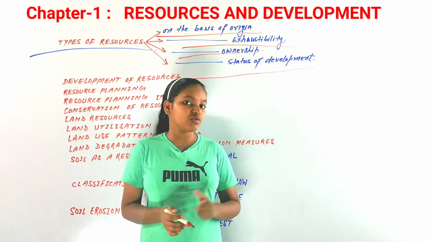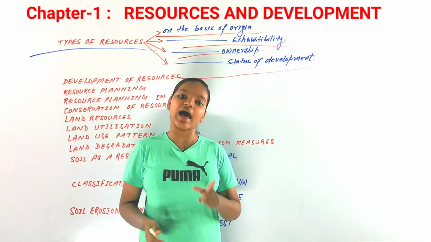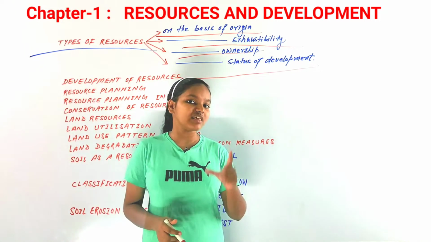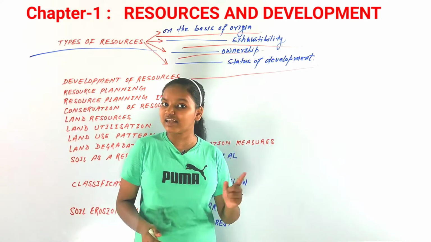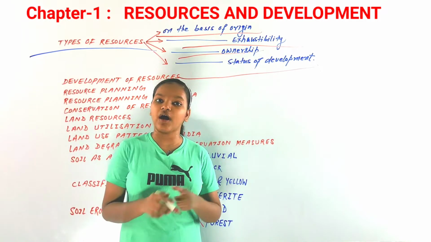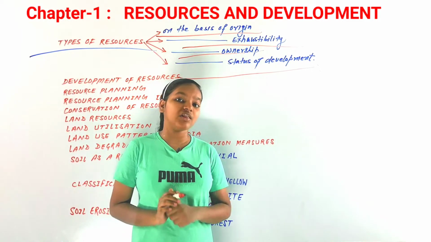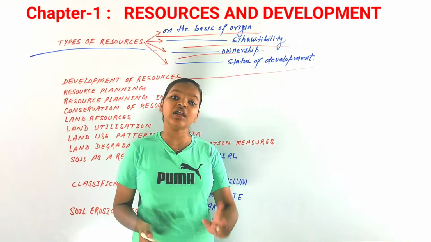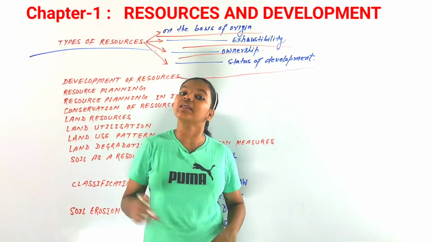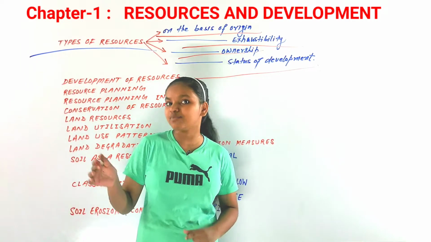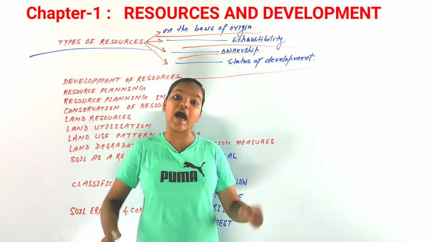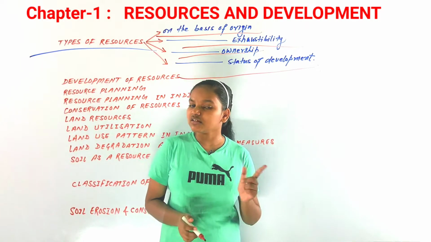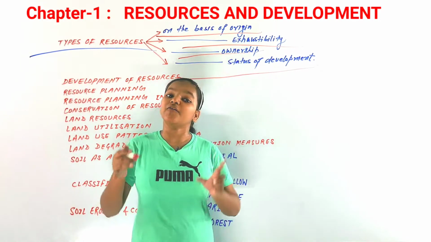Firstly, let's discuss potential resources. Potential resources are those type of resources that have not been surveyed for utilization, particularly, for example, in India, the regions of Western India, particularly Rajasthan and Gujarat. In those states of our country, there is so much solar and wind energy, but still they have not been surveyed for their utilization. So those resources that are there but we have not utilized them are known as potential resources.